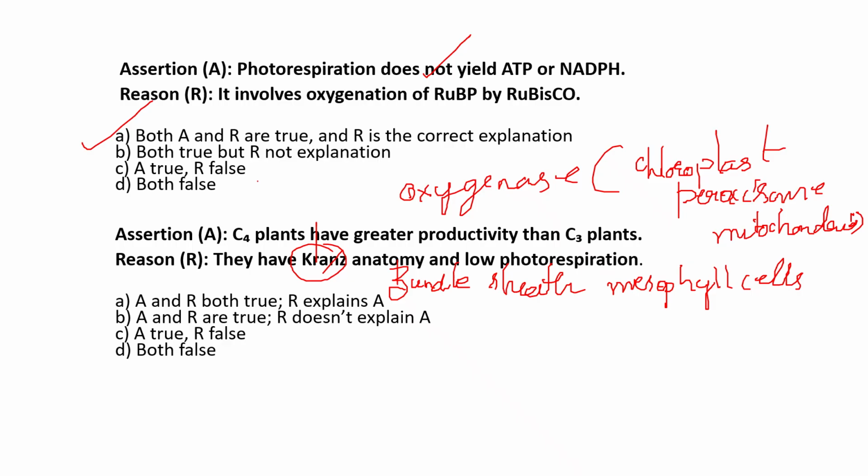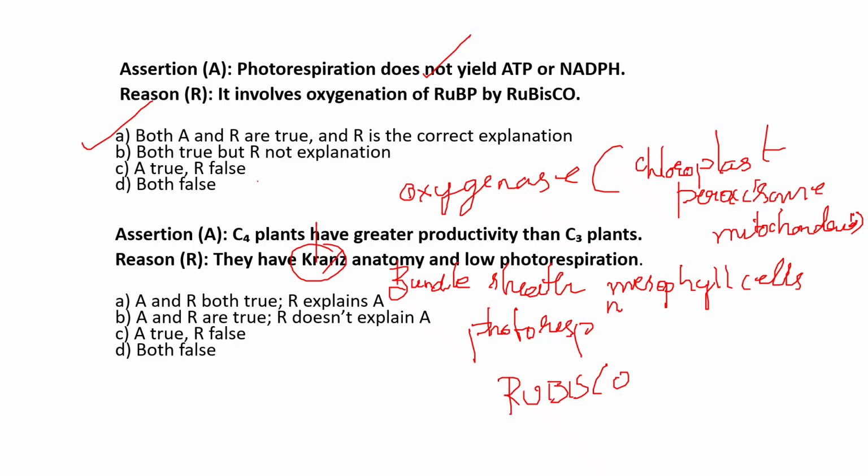The structure of this anatomy minimizes photorespiration and improves Rubisco efficiency. And this leads to higher photosynthetic rate and productivity, especially at high temperature and light intensity.